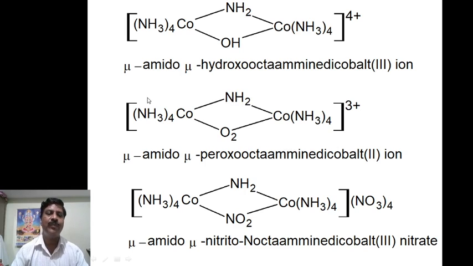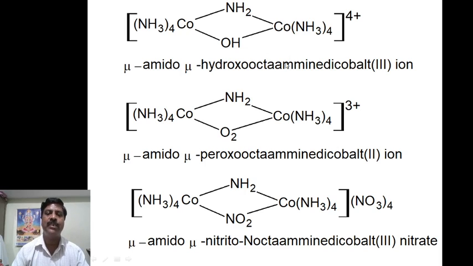Therefore you have to name here the amido and hydroxo. These ligands are bridging ligands between two cobalt metals. Therefore mu-amido you have to write, then mu-hydroxo, then here how many ammines? This is 4 ammines, and this is 4 ammines, that is a total of 8, meaning octaammine. Here 2 cobalts are there, therefore dicobalt.